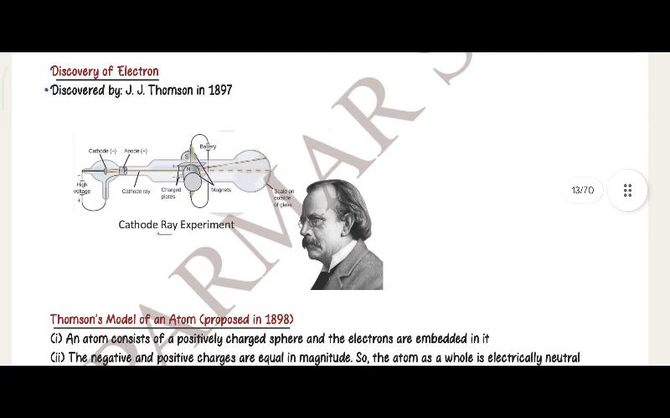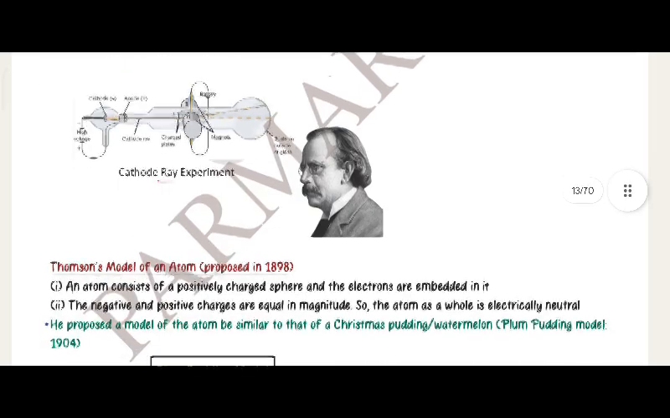Discovery of electron. Discovered by J. J. Thomson in 1897. Cathode ray experiment. High voltage, cathode negative, anode positive. Cathode ray, charged plates, battery, magnets. Scale on outside of glass.